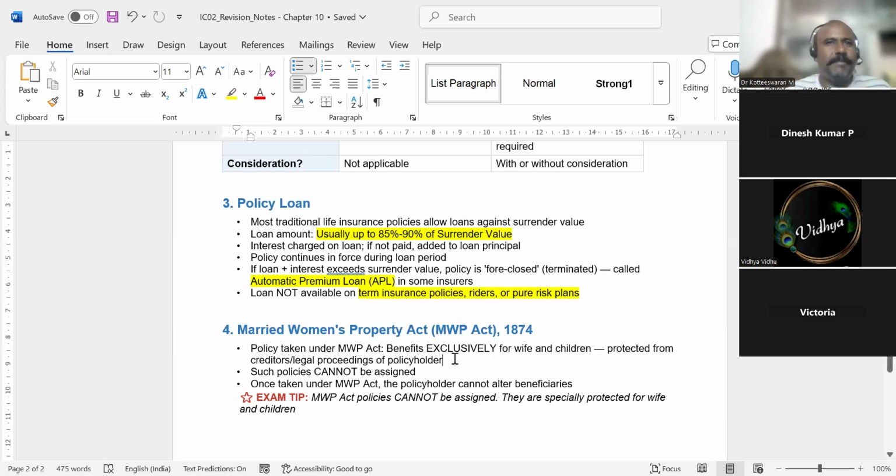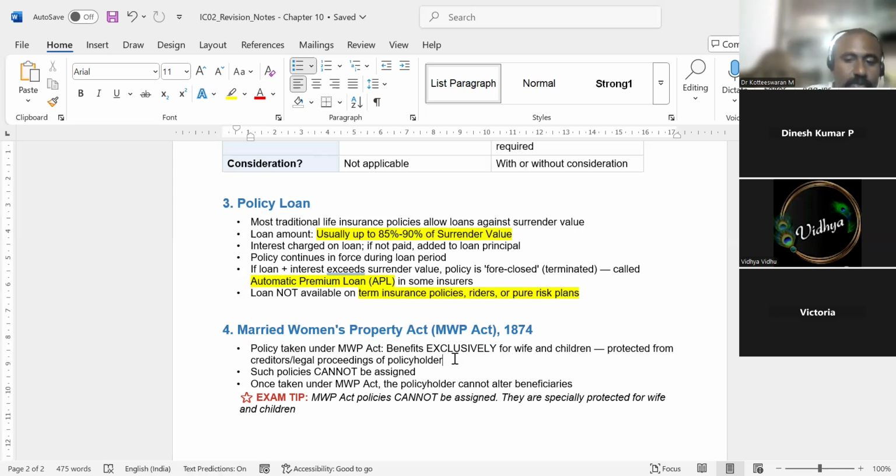We are taking a policy because after us, our family needs to live peacefully without any financial strain. Because of that, we are taking the policy. If every bank takes all our money from our family, they cannot live peacefully. So the government has given this rule.